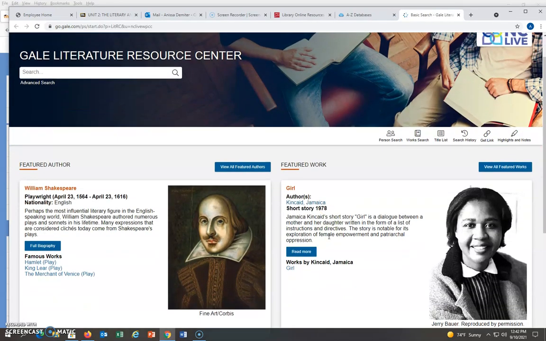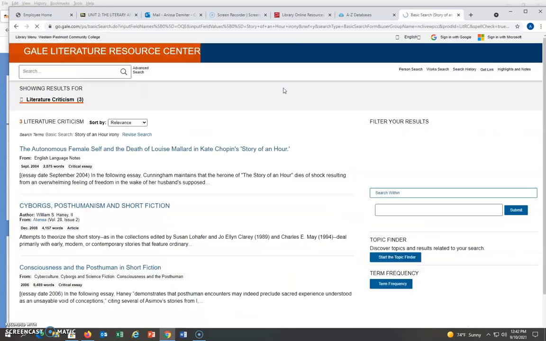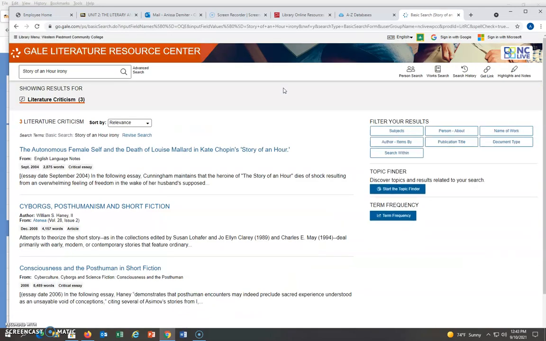Okay, and this is what it pulls up. So now let me see what I can type in. Okay, Story of an Hour, irony. Okay, let's just see what comes up. All right. The autonomous female self and the death of Louise Mallard in Kate Chopin's Story of an Hour. All right, that might be something I want to look at.